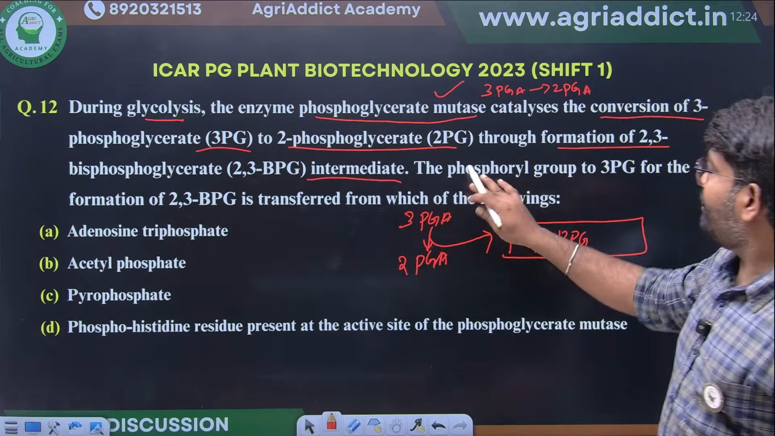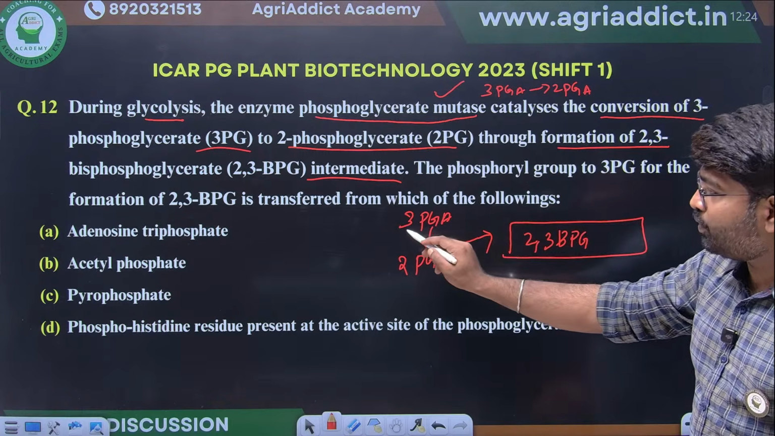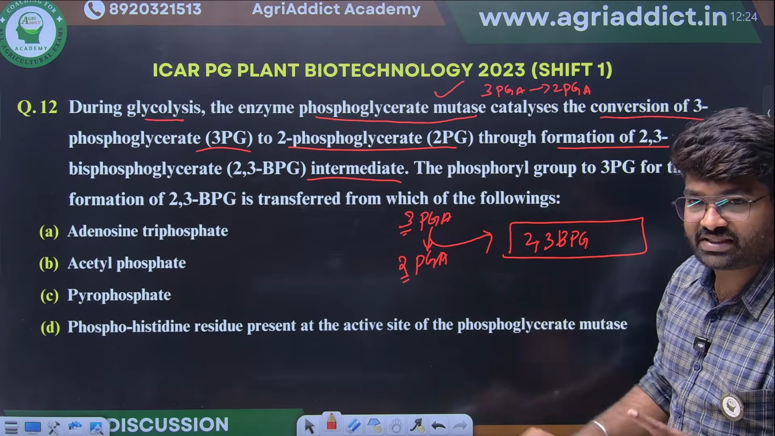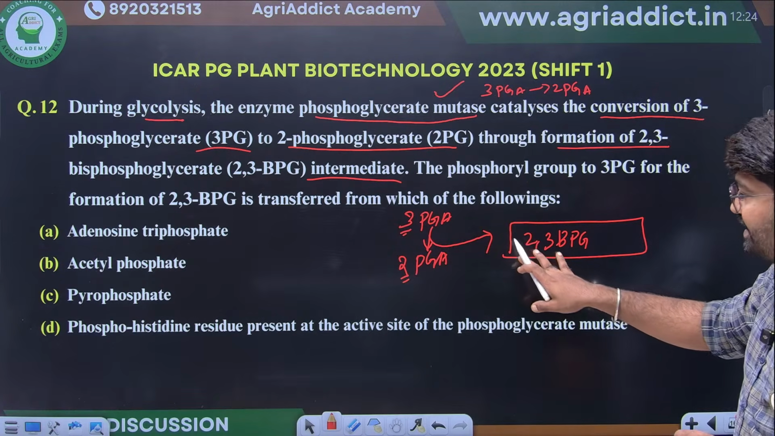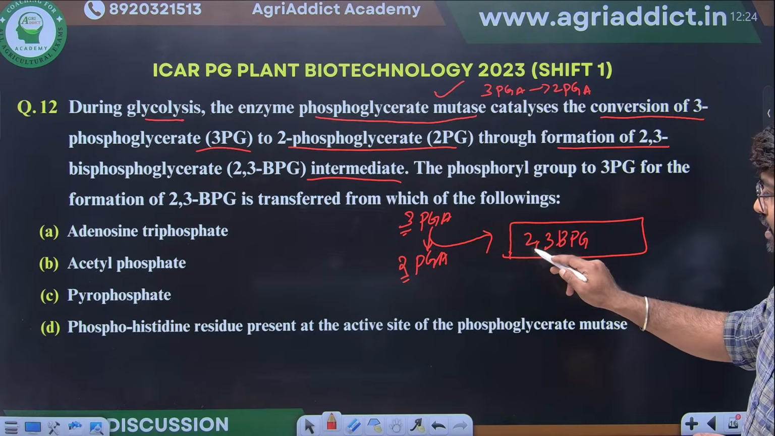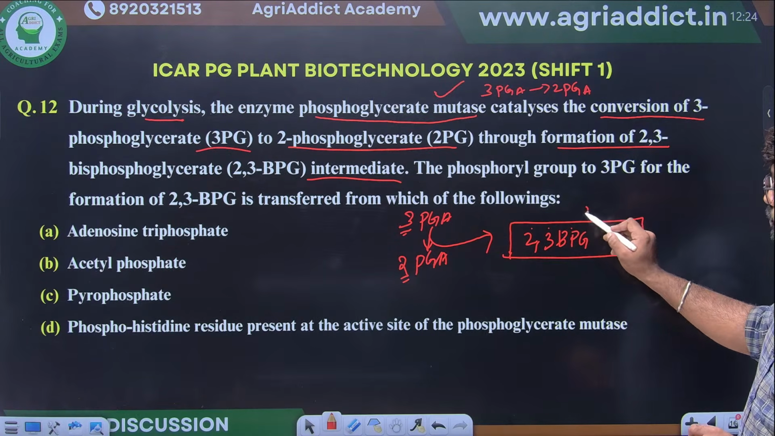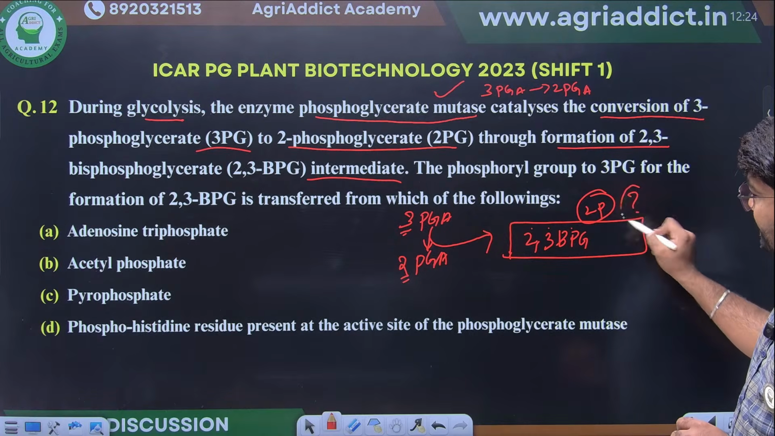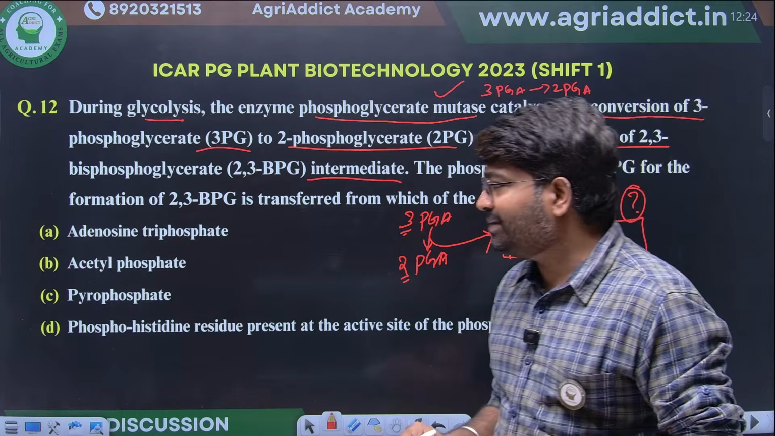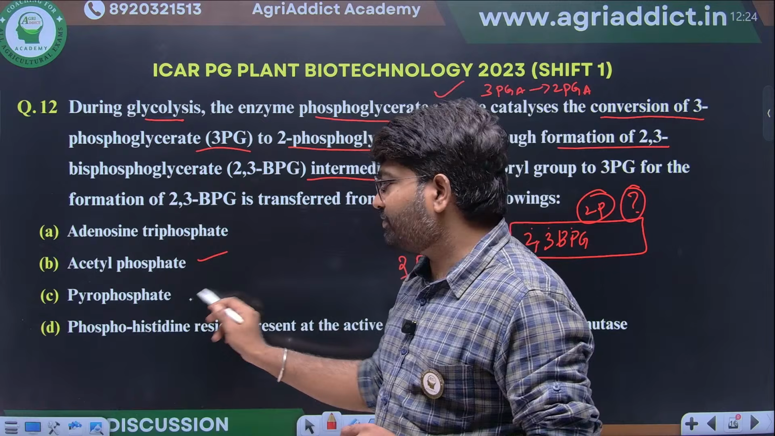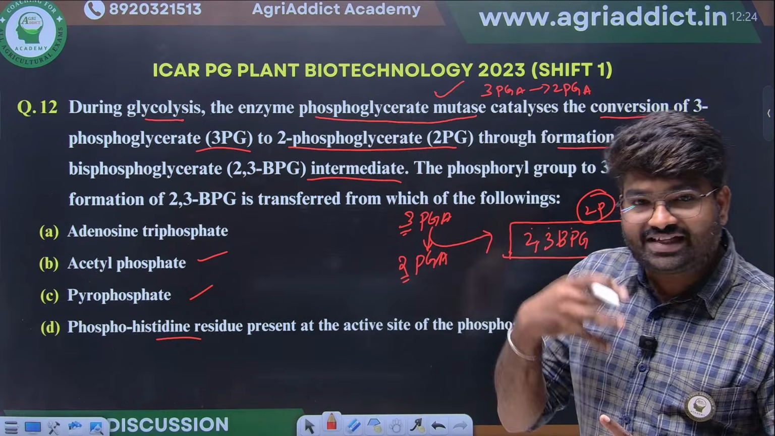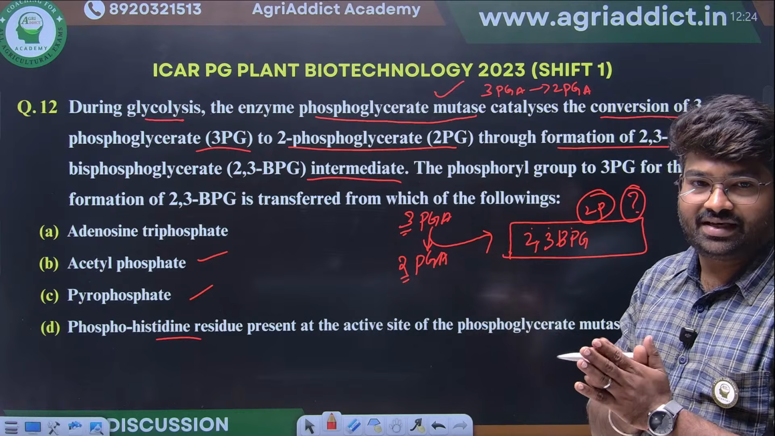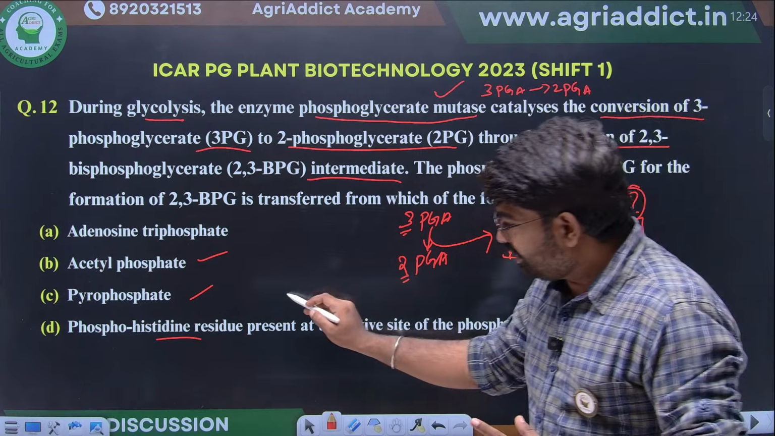Here, for example, only one phosphate is there in 3-phosphoglycerate. Here also only one phosphate is there. But in the side reaction, in 2,3-bisphosphoglycerate, there are 2 phosphates in the product. Where did this second phosphate come from? Whether it came from ATP, acetyl phosphate, or pyrophosphate, or whether the enzyme itself is donating the phosphate to that compound. Like that, they are asking this question. This is another important question.